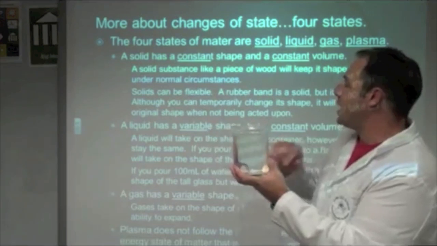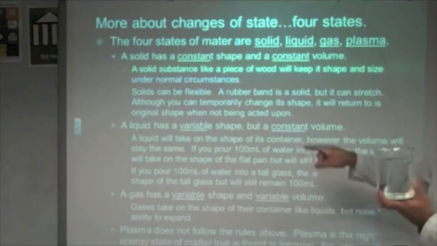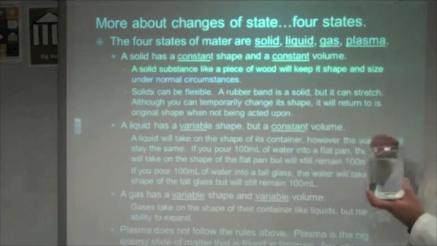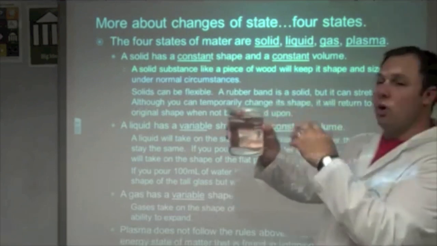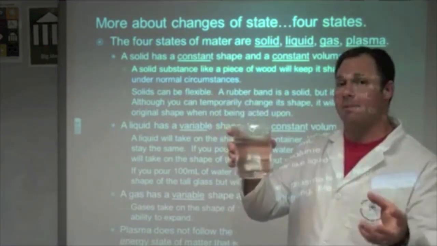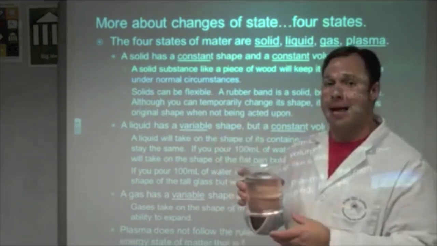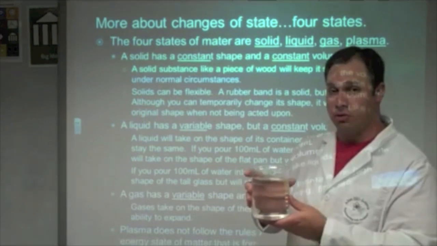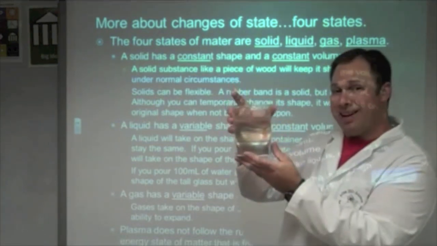It's going to change shape depending upon its container. However, it's going to continue to have a constant volume. Its volume is going to stay the same. If I have 1,000 milliliters of water in this beaker, and I pour it into a square pan, it's still going to be 1,000 milliliters of water. If I pour that water into a rectangular pan, it's still going to be 1,000 milliliters of water. So here the water has a variable shape, but a constant volume.